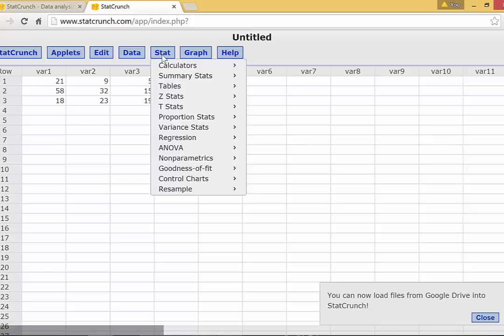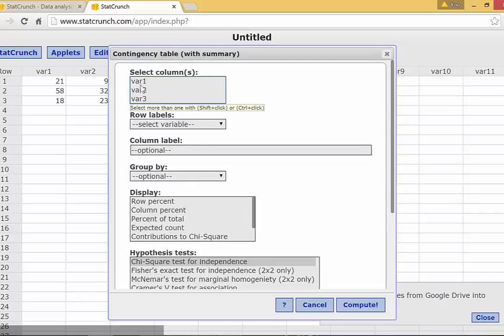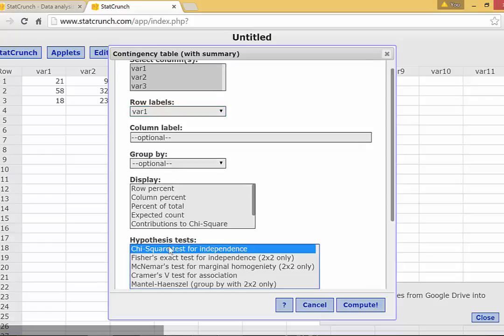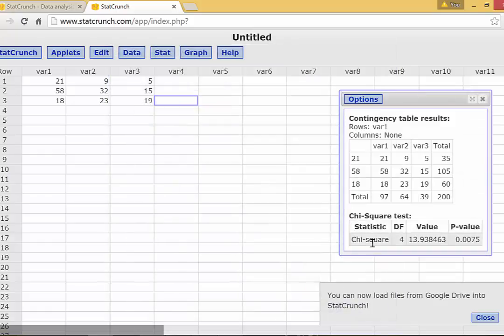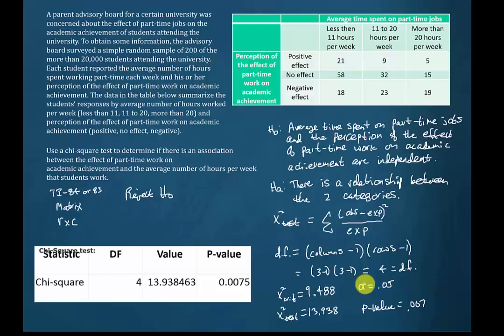We'll push Stat, and then we'll go to Tables, Contingency with Summary. And then I'm just going to select these three variables. And then I'm just going to choose the first one. And then I'm going to click chi-square test for independence and hit compute. Now, what we see here then is this part of the output.